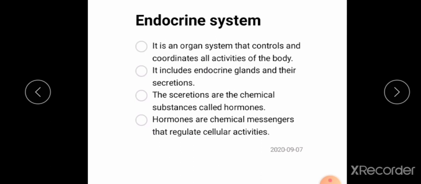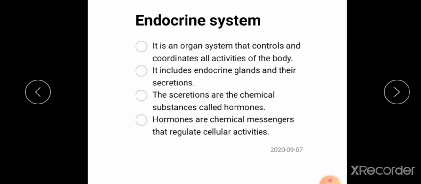So, we can say hormones are chemical messengers that regulate cellular activities. So, what are hormones? They are chemical messengers. What is the function of hormones? They regulate cellular activities. What do you mean by cellular activities? Cellular activity means some activities taking place inside the cell of the living organisms.